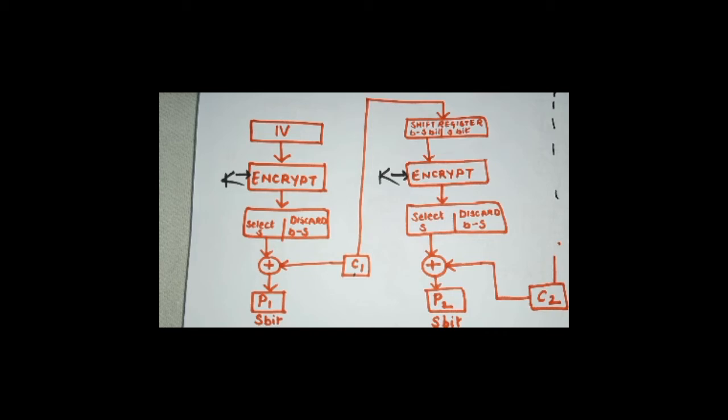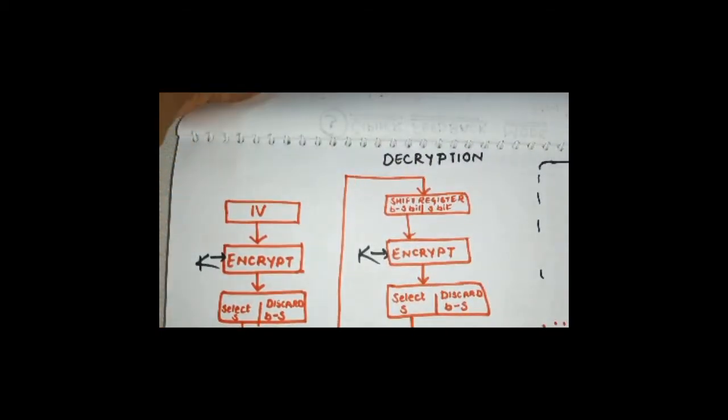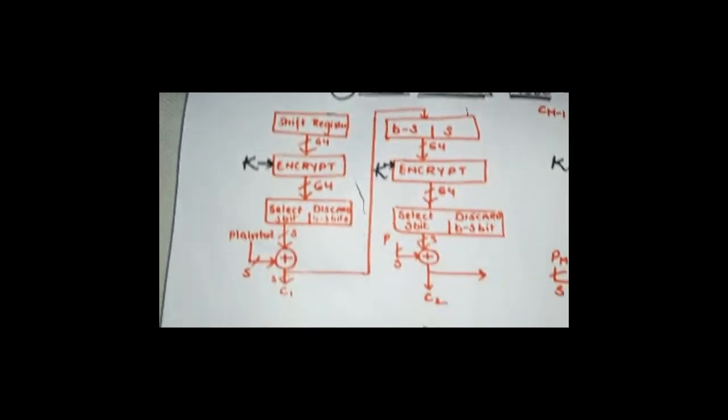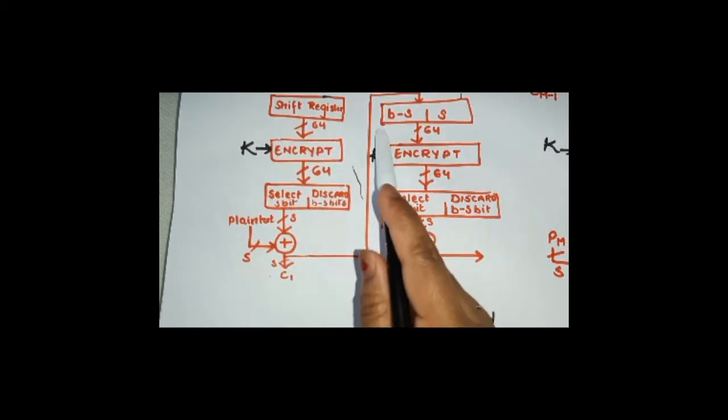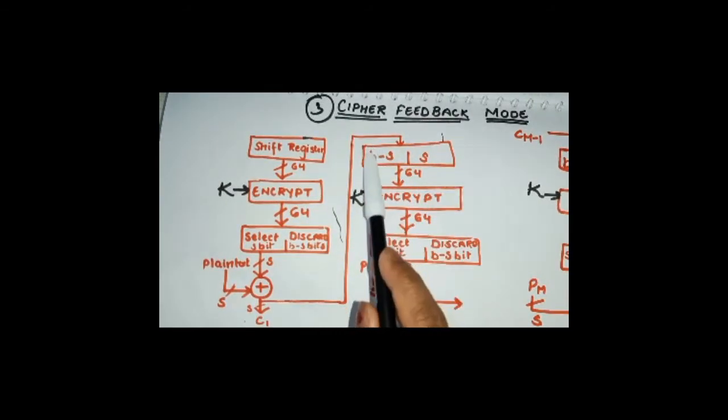If you're talking about encryption, the output, which is C, the cipher value, which is the output of the XOR operation, is going to serve as the input for the next shift register.